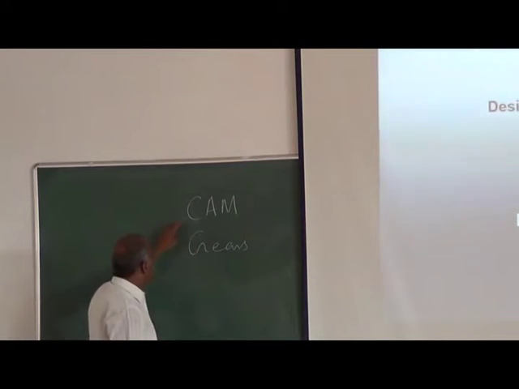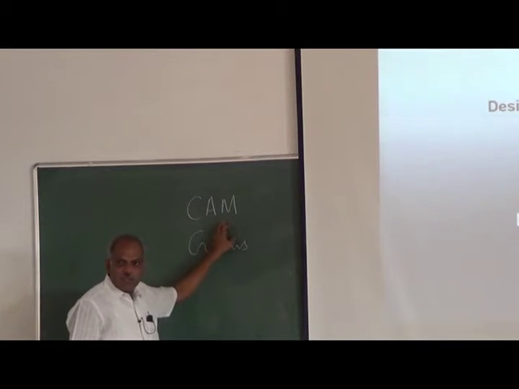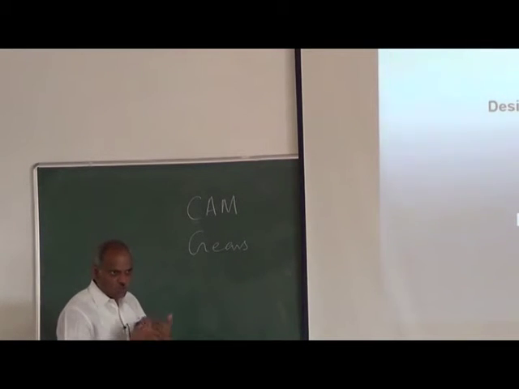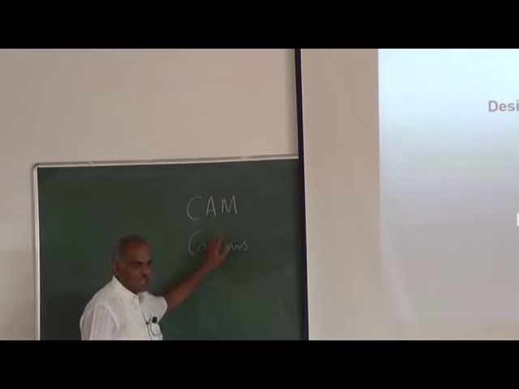Now we are supposed to look at and discuss a machine component called CAM. CAM and gears are common in one aspect, that these are mechanisms which employ higher pairs. In the higher pair definition, the two profiles in contact will not have a similar geometry, so they will squeeze out the lubrication. So higher pairs require a continuous lubrication.